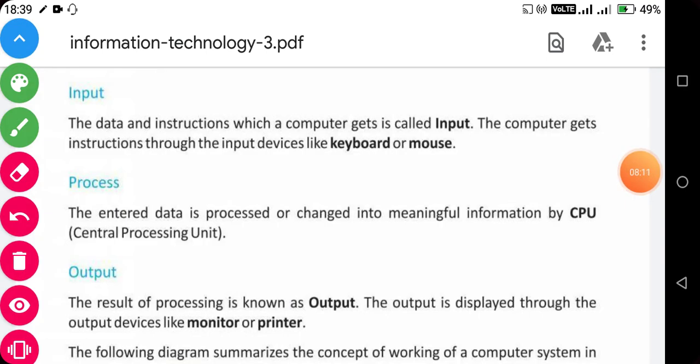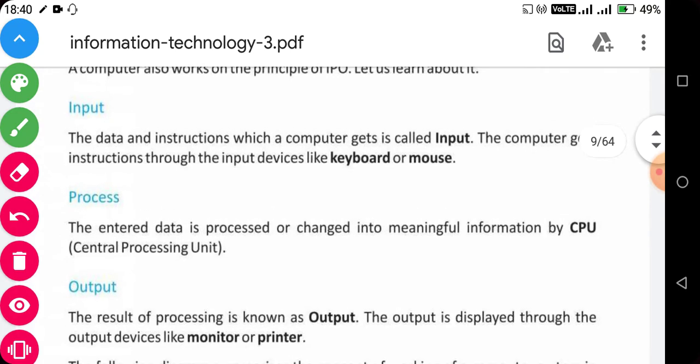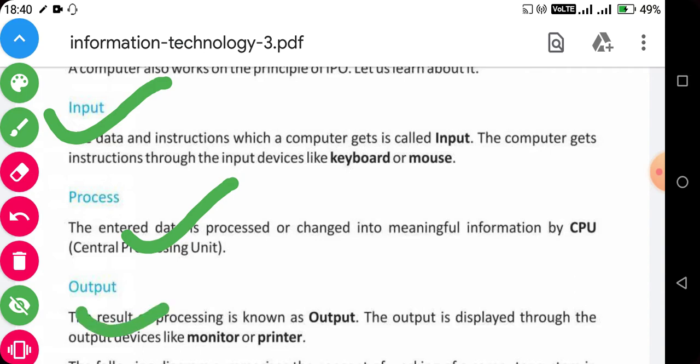Now we are going to move on to the next topic, which is called input, process and output. Right now we are learning how a computer works, and we are seeing an example in which we know that a computer works on the basis of three cycles. These three cycles are called input, process and output, and when these cycles combine together, we call it the IPO cycle.